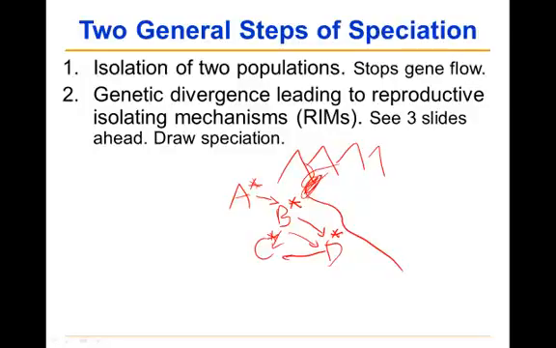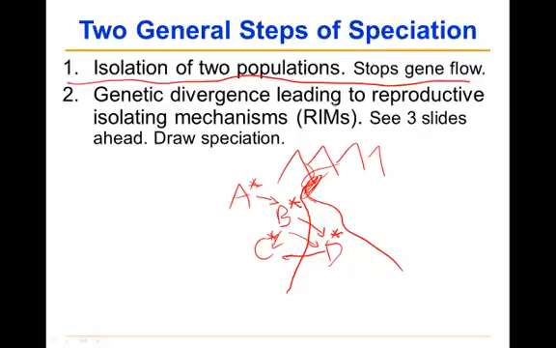caused the river to shift and instead of going that way, it went this way, thereby isolating population D, so it stops all gene flow. And that's what happens in this first step, is isolation of two populations. In this case, populations A, B, C are not isolated. They have gene flow among one another, and population D shares gene flow with none of them.